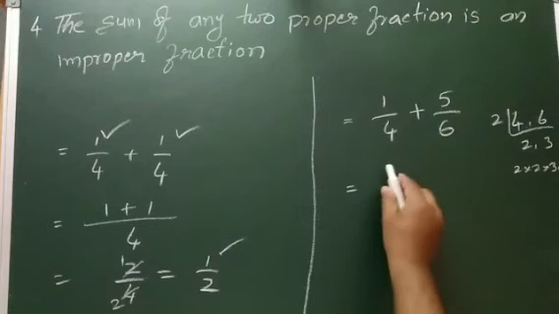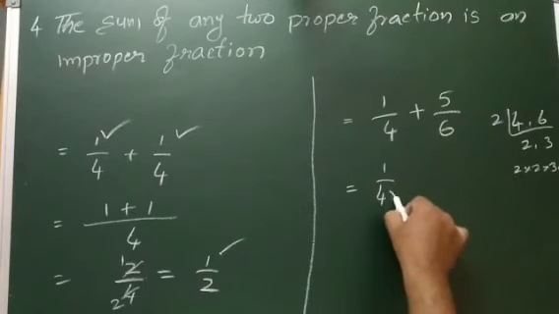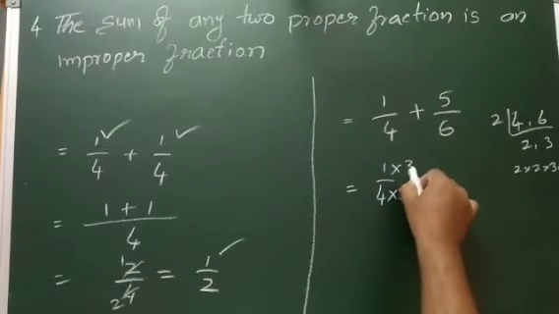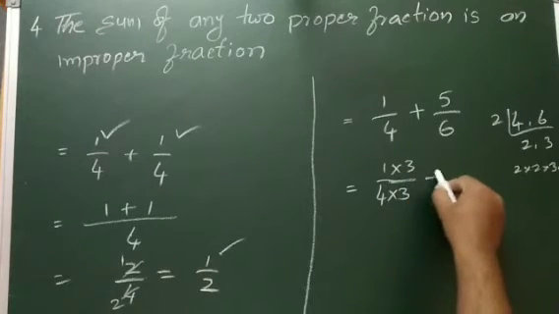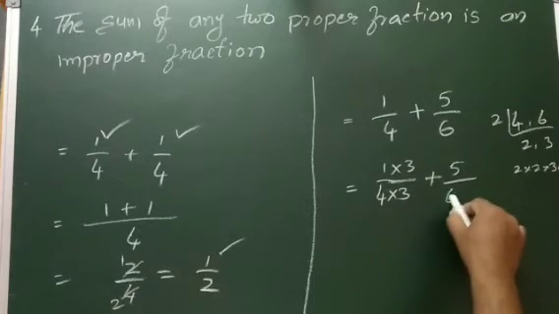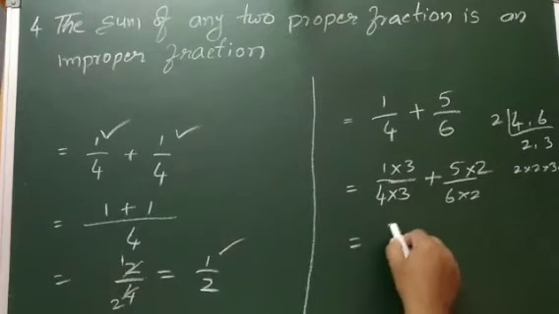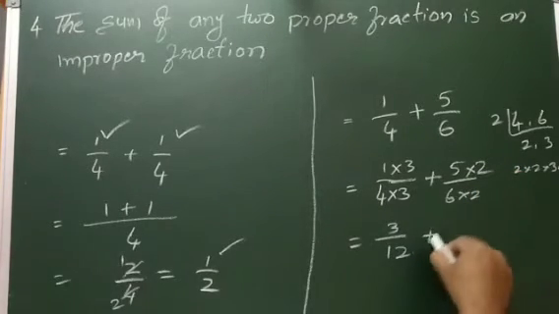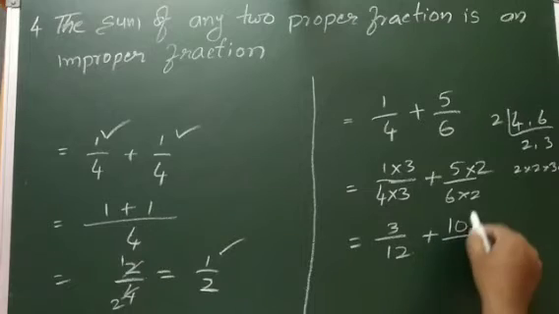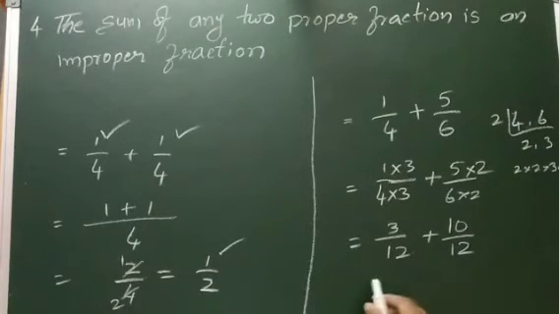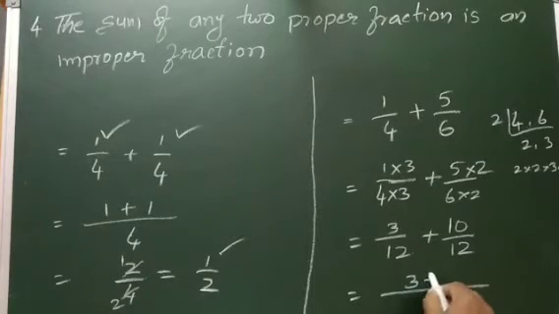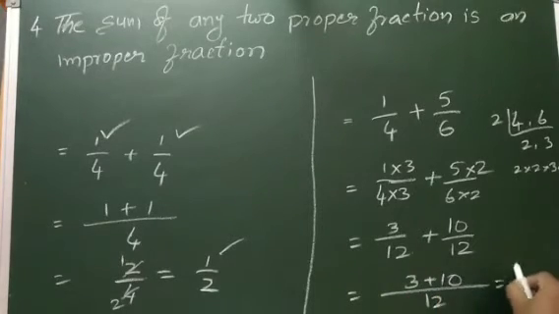To make 12, the first fraction I multiply and divide by 3, the second by 2. So now it becomes 3 by 12 and 10 by 12. Now the denominator is 12. So 3 plus 10 equals 13 by 12.